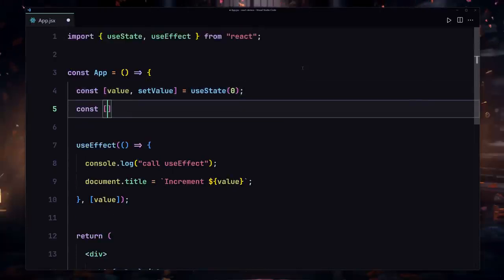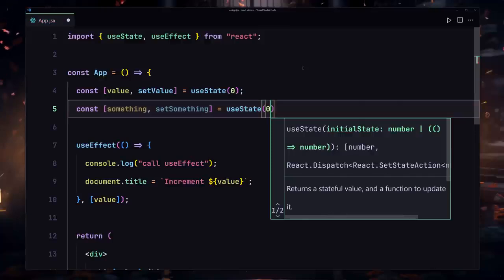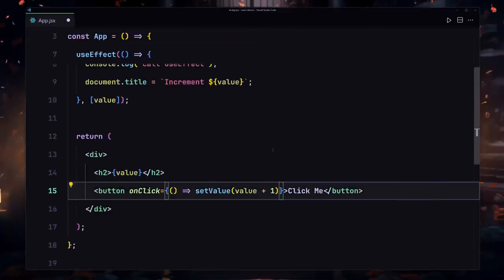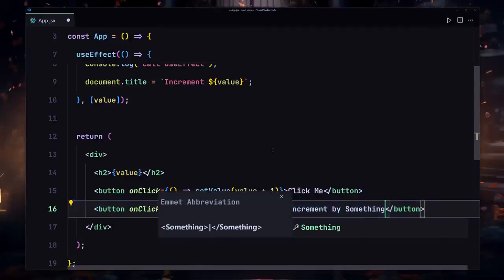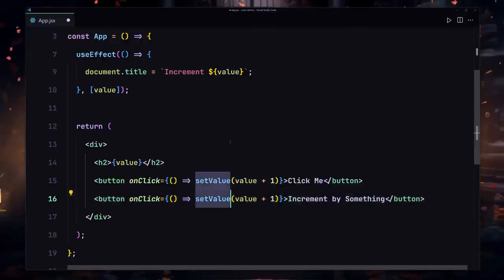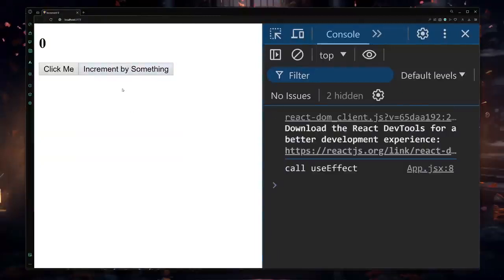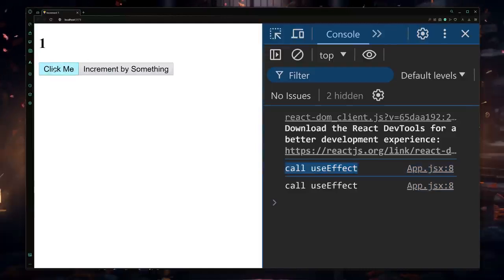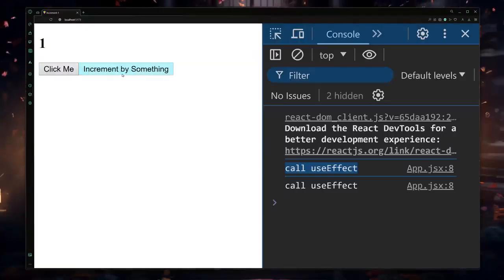So I'll just use const something and setSomething, and that's going to be equal to useState one more time, and we're going to be providing the initial value of 0 to there. So I'm going to duplicate this line of code, and I'm going to also write increment by something. Okay, and now instead of providing the set value, I'm going to change that to setSomething. And now if I save my file and refresh there, I want you to keep in mind, here you can see it's going to give us that value for the first render. And now if I click on the click me, it will re-render my component because of this state right here. We are now providing this value right here. But now if I click on this increment by something, nothing is happening right here.